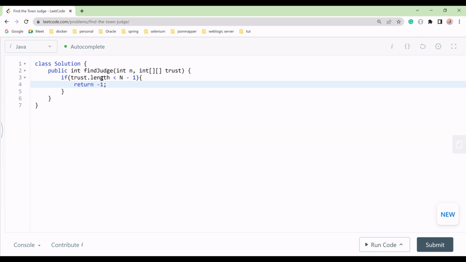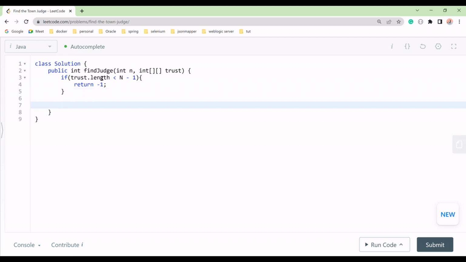Remember why we should do this, because we know the trust length should be less than or equal to n minus 1 only, right? If that is more, there is some issue.